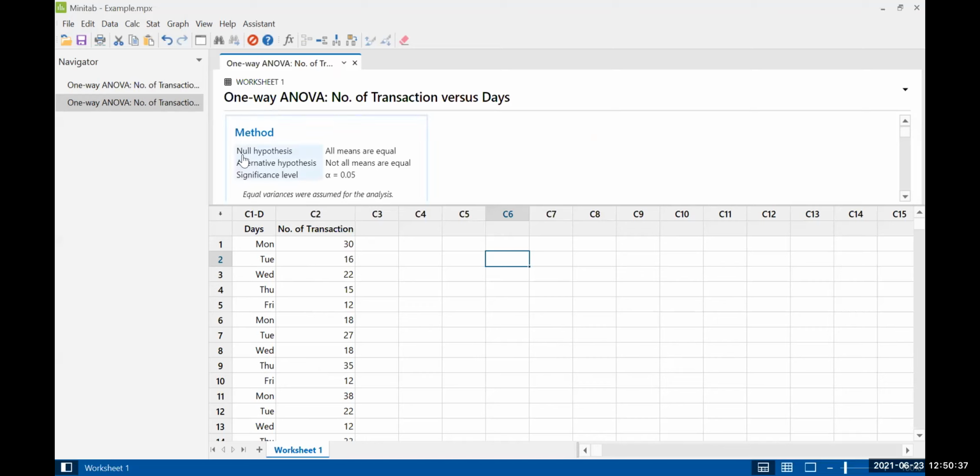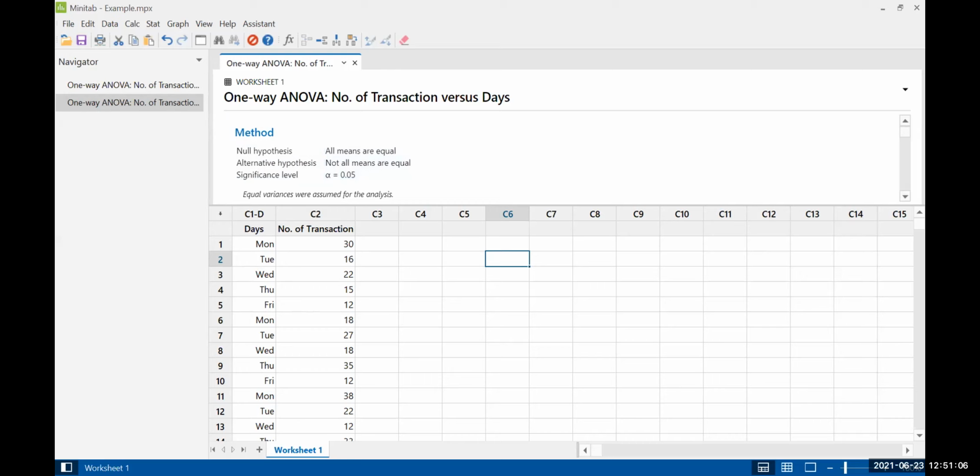Here, what is the method? Null hypothesis. By default, the null hypothesis in the one-way ANOVA is that all means are equal. That means the mean of Monday, Tuesday, Wednesday, Thursday, and Friday, the mean value of the transactions, are all equal. And the alternate hypothesis is that not all means are equal.